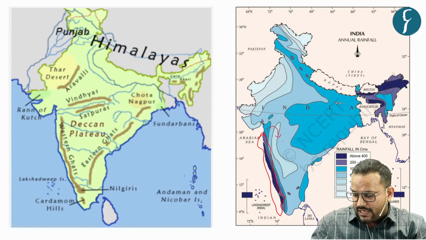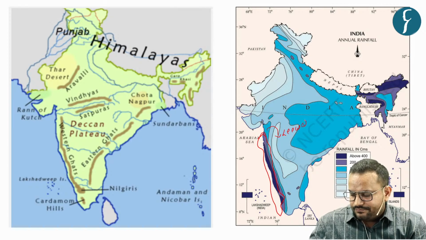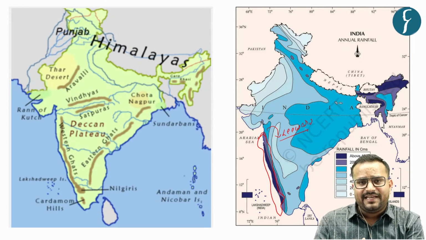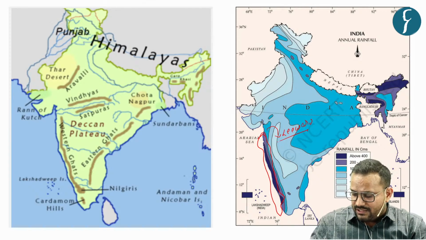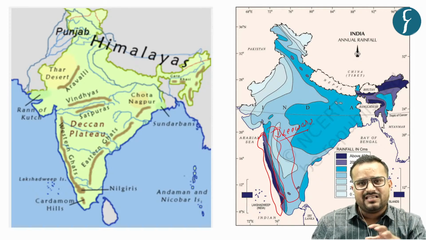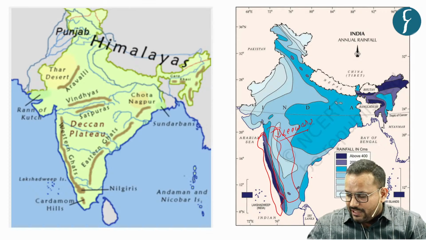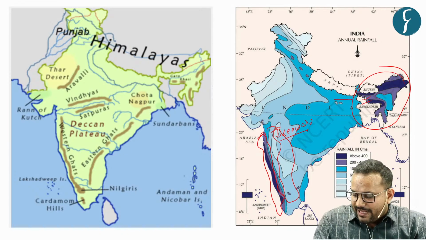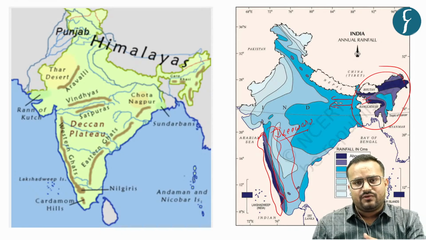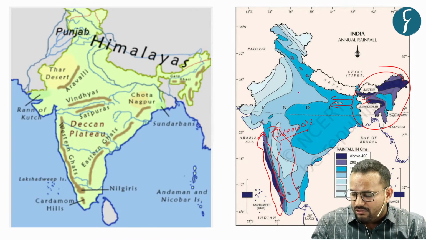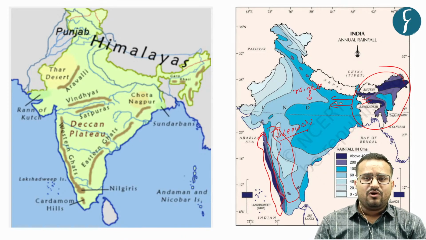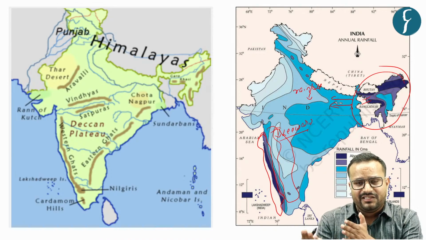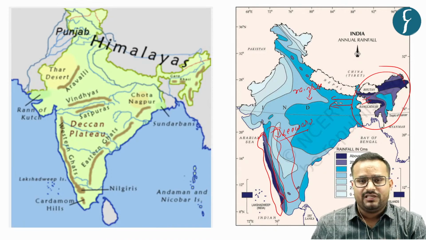But on this side you have the leeward side of the Western Ghats, and on the leeward side you do not have enough rainfall, and that is why this is light blue, that is, less rainfall. And similarly, in this region of the northeast, this is dark blue, that is, heavy rainfall. And gradually, as you travel from east to west in the Ganga valley, in the Ganga plain, the amount of rainfall will decrease. Why? Because the moisture that was there in the initial phase is getting reduced in that wind.